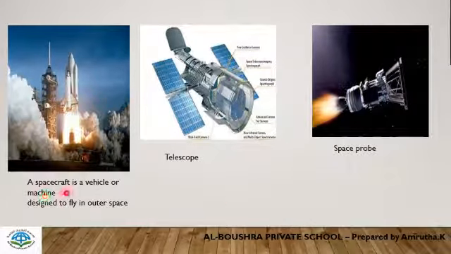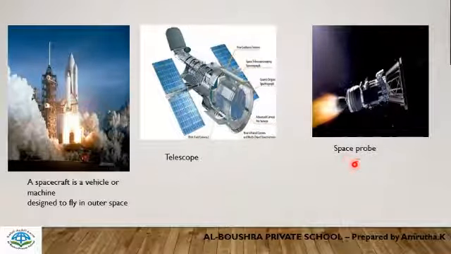What is a spacecraft? A spacecraft is a vehicle or a machine designed to fly in outer space. And this is a telescope. And this is a space probe. What is a space probe? A space probe is an unmanned device sent to explore space.